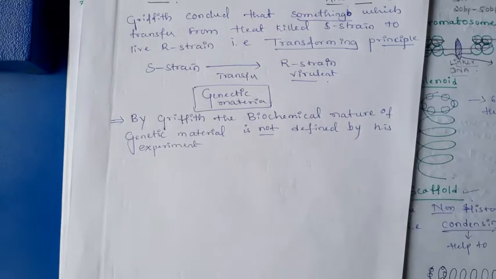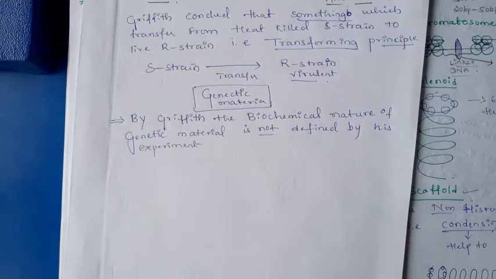Next, Griffith was able to kill the bacteria by heating them. He heated the S bacteria and isolated the S strain. The heat-killed S strain was injected into the mice. Because it is heat killed, the mice live, as it doesn't have the capacity to cause the disease.